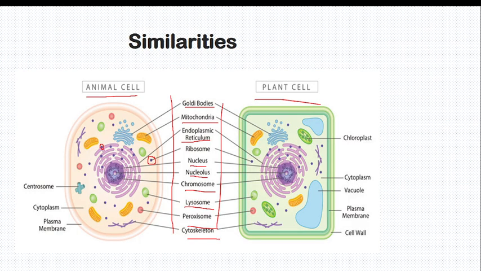So pause and review. These parts are very, very important. They can ask you in a table showing whether we have Golgi body in both animal and plant cell, yes or no. We have mitochondria in both animal cell and plant cell, yes or no. It means this is very, very, very important. So here,